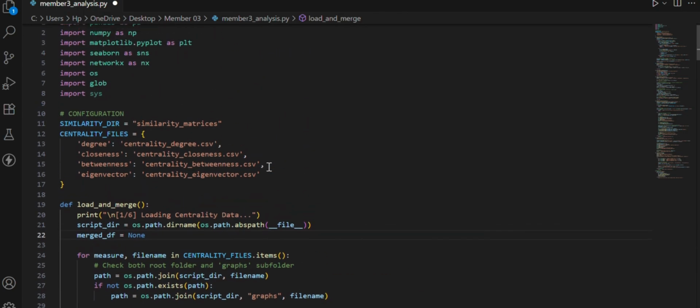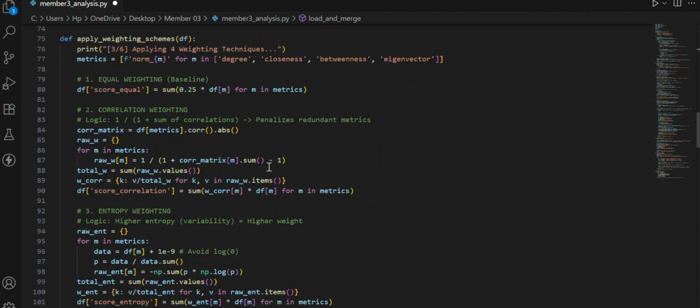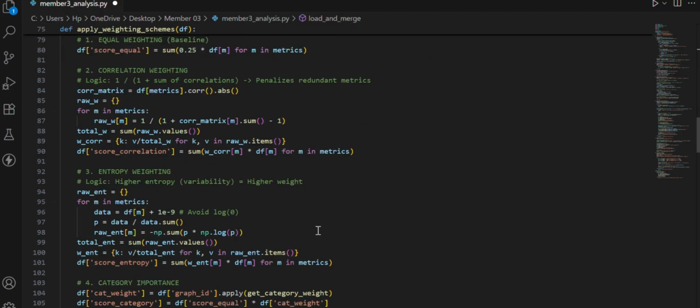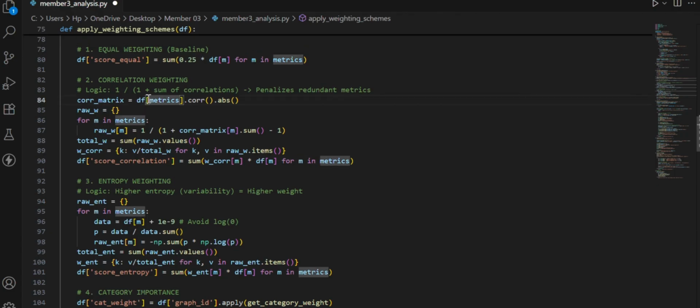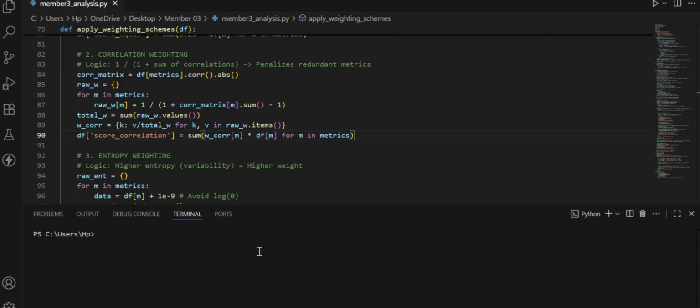So basically, to do this, I implemented four specific mathematical models in Python. For correlation weighting, I calculated the correlation matrix to mathematically reduce redundancy between similar metrics like degree and closeness. For entropy weighting, I used Shannon entropy to assign higher weights to metrics with higher information variance. For category importance, I applied economic alpha values, giving food a 35% weight versus clothing a 10% to match the real-world CPI index. Now let's check this code by running it in the Python file.